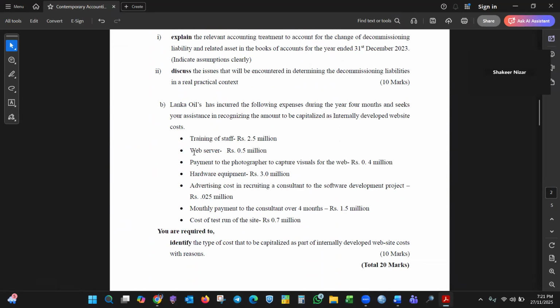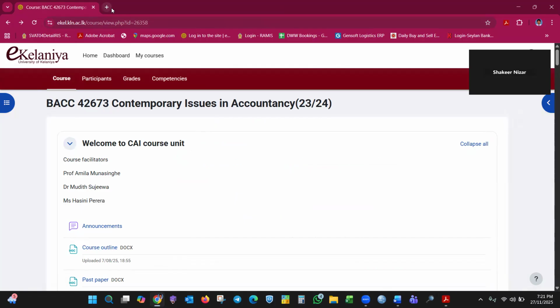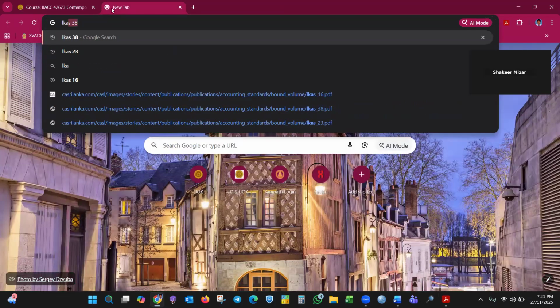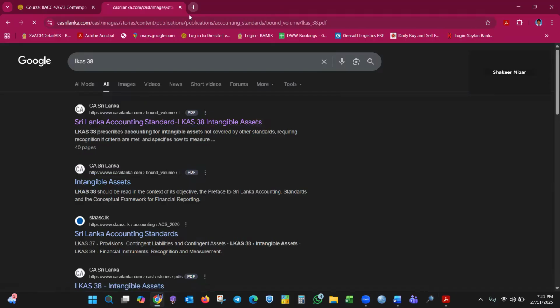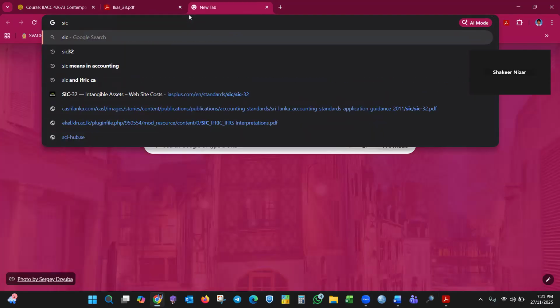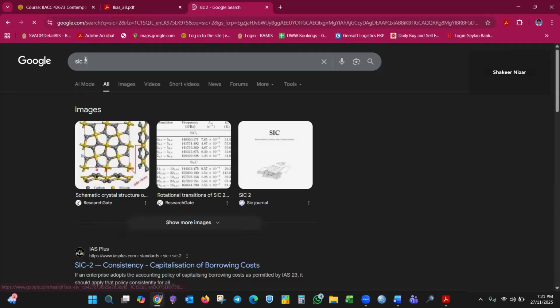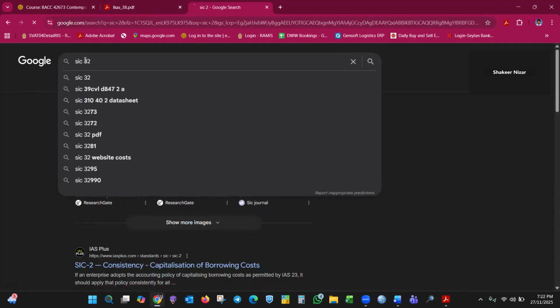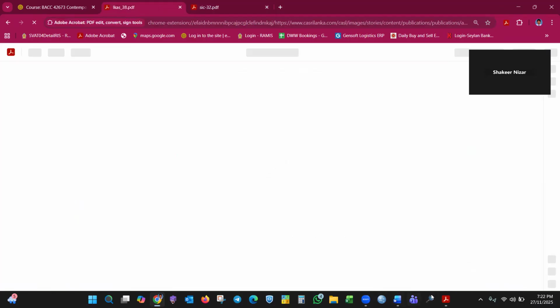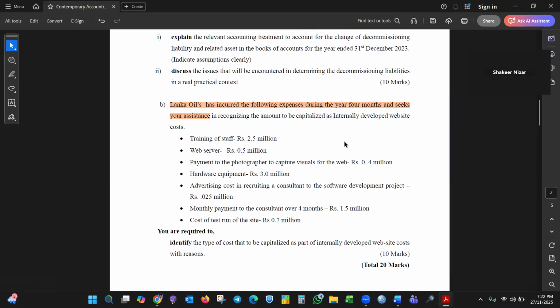And question number 2, here part B, 10 marks is given. This is for Lanka Oil, which incurred the following expenses during the period. For the intangible asset, you need to refer to LKAS 38 Intangible Assets and SIC 32, website development cost. Okay, LKAS 38. I will open it, and the Standing Interpretations Committee 32. SIC 32 you need to refer to, website cost.